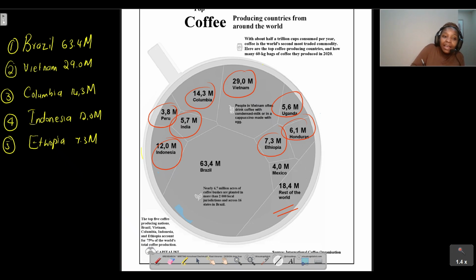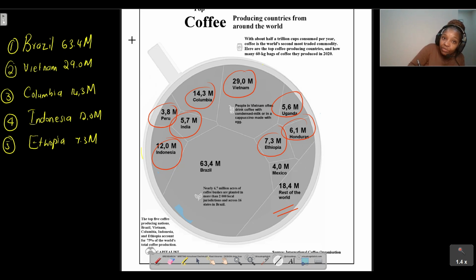I've already written the top 5 coffee producing countries: Brazil is number 1, Vietnam number 2, Colombia number 3, Indonesia number 4, Ethiopia number 5. We cannot put the rest of the world as one of the top 5 because it is a lot of countries mixed together, not one country as a whole.